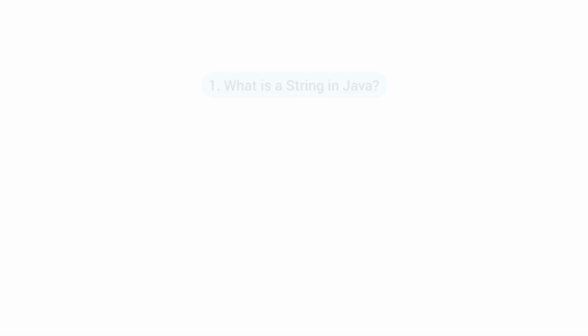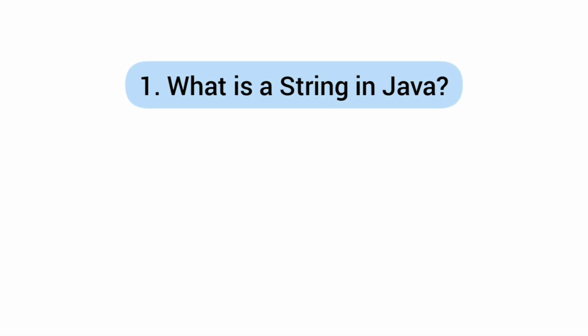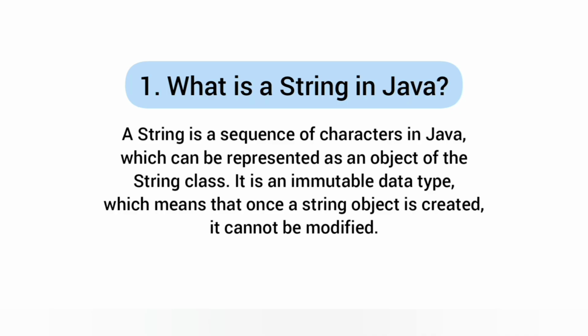1. What is a string in Java? You can simply answer this question like, a string is a sequence of characters in Java which can be represented as an object of the String class. It is an immutable data type, which means that once a string object is created, it cannot be modified.